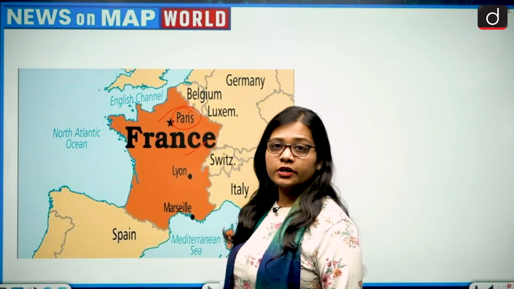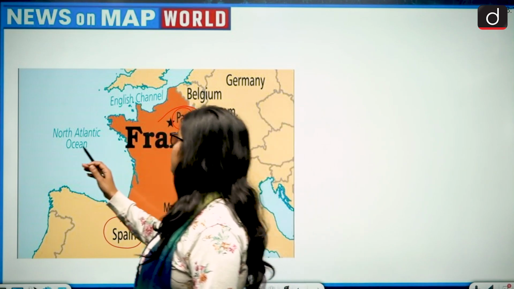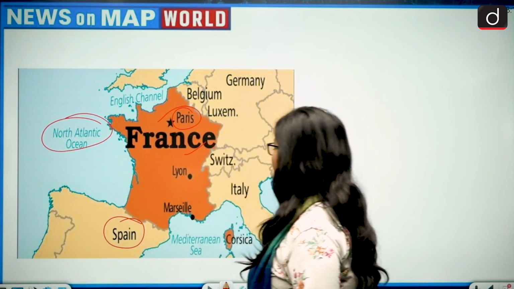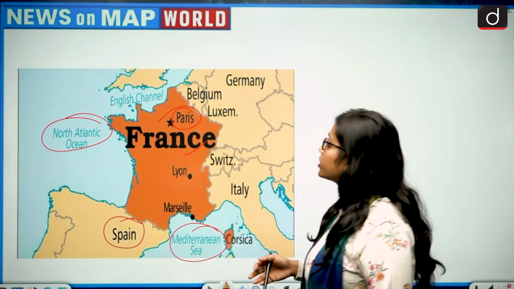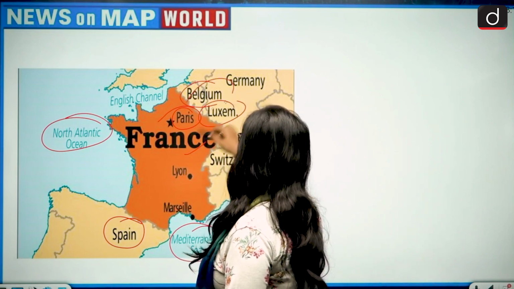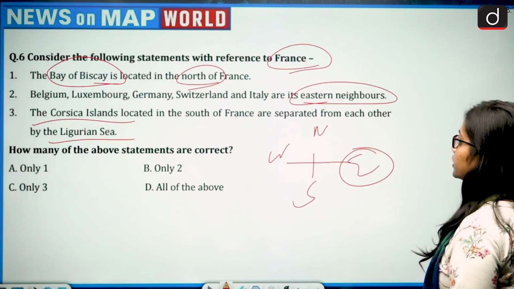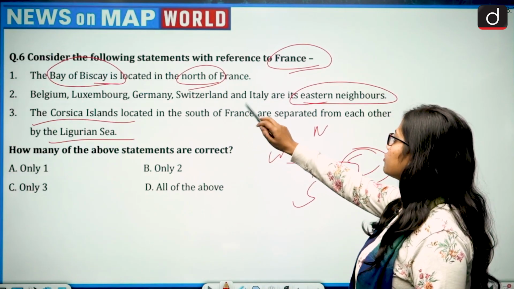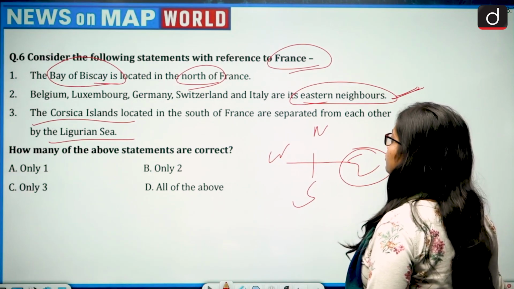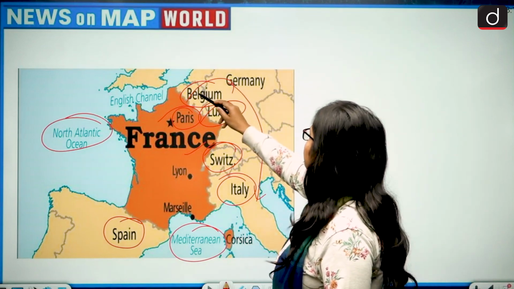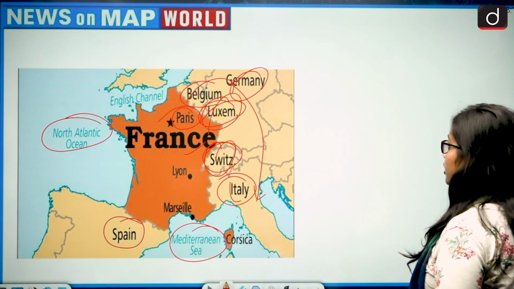On the south of it, it shares a border with Spain. The western border is the North Atlantic Ocean, the southern border is with the Mediterranean Sea, and the eastern border is shared with Belgium, Luxembourg, Germany, Switzerland and Italy. So this statement becomes correct.